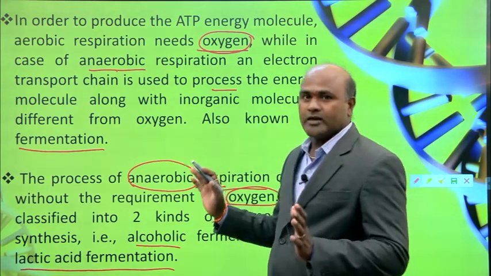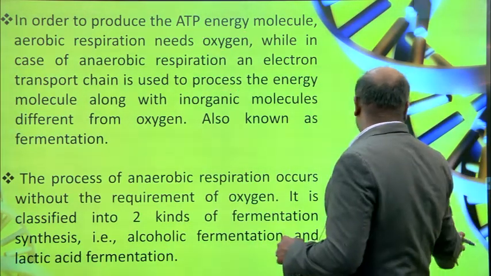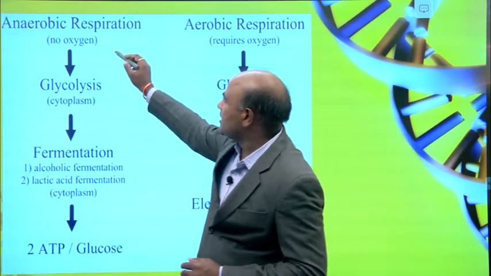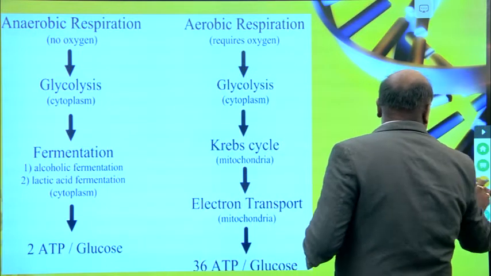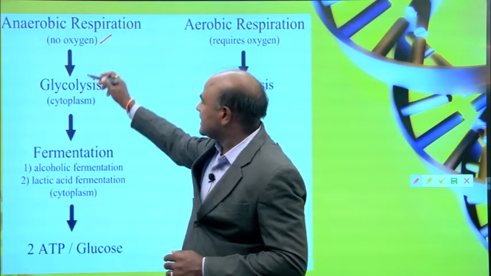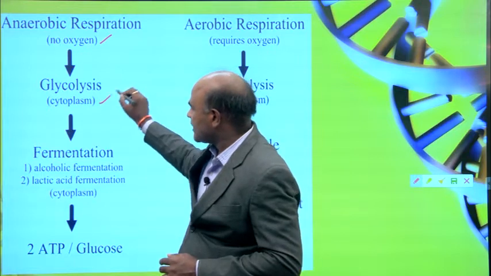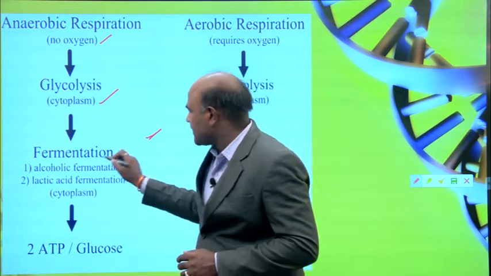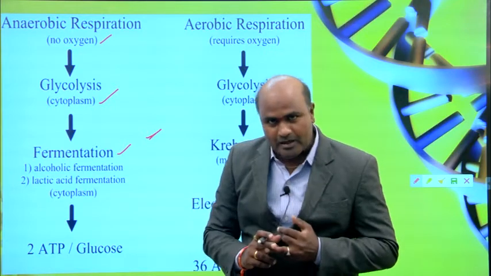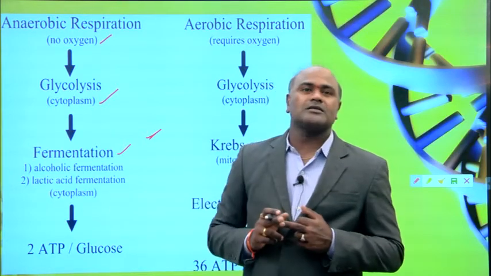This is the difference between aerobic and anaerobic respiration. In anaerobic respiration you can see there is no oxygen; oxygen is absent. And this is glycolysis, which happens in the cytoplasm. In the fermentation process, there are two types: alcoholic fermentation and lactic acid fermentation.